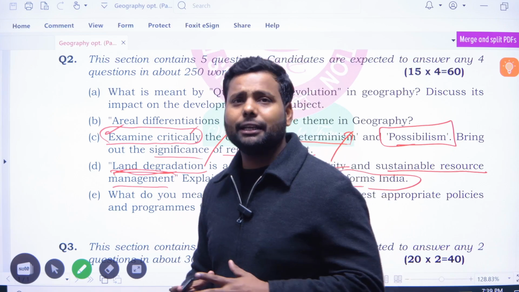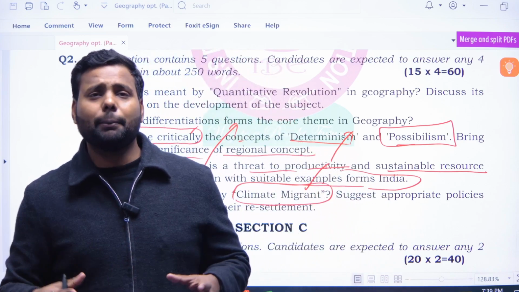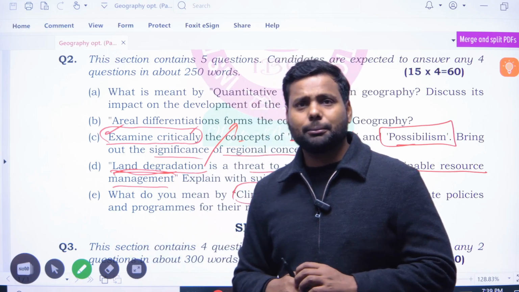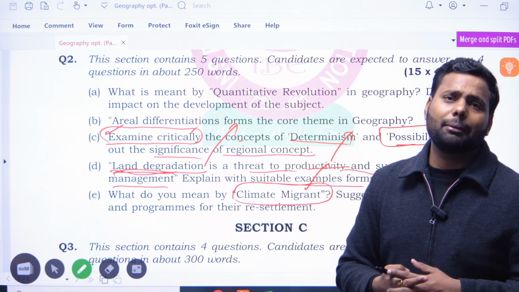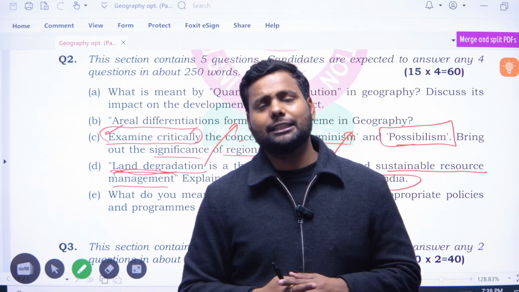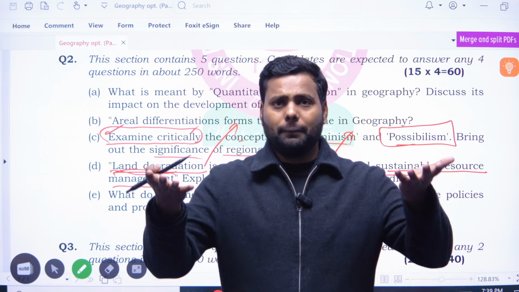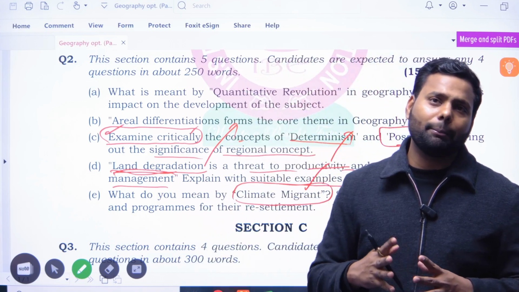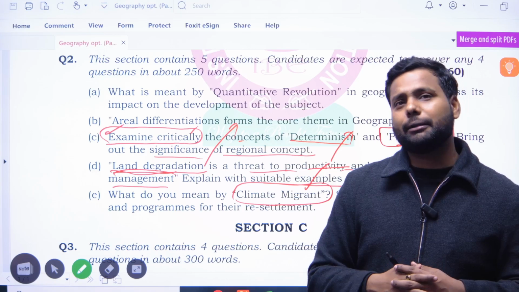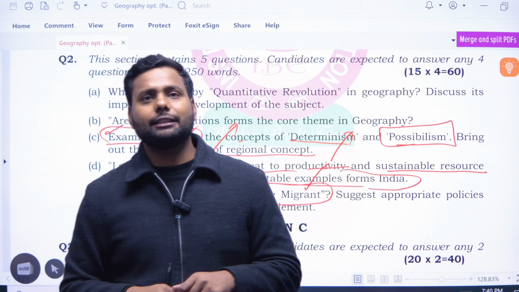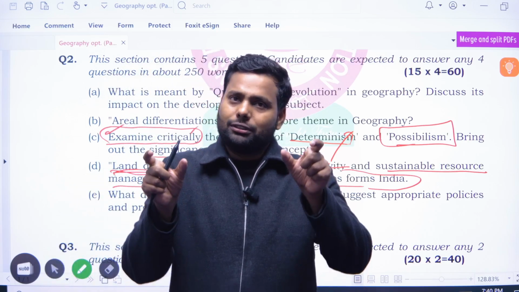Climate change is a cyclic process, but here, because of anthropogenic reasons, because of too much emission of carbon dioxide and CFC gases, the average temperature of the earth is constantly increasing.